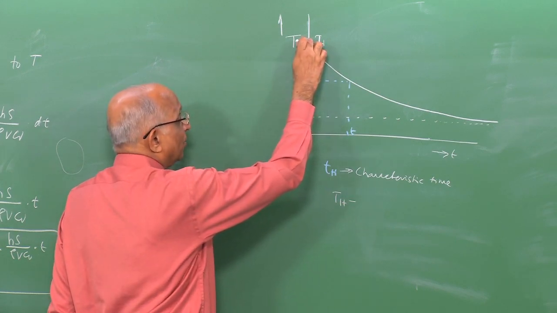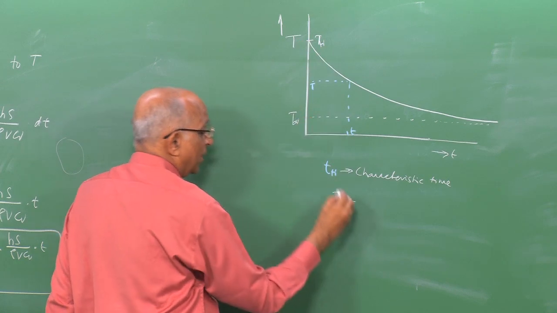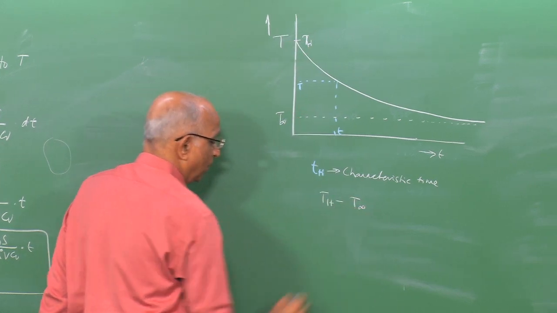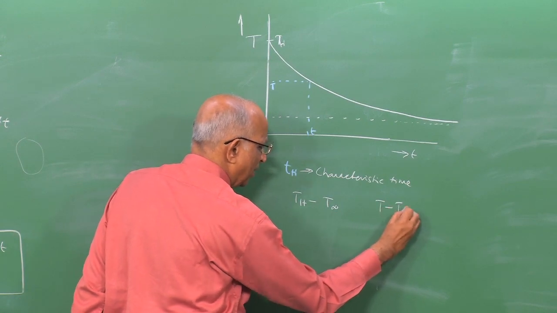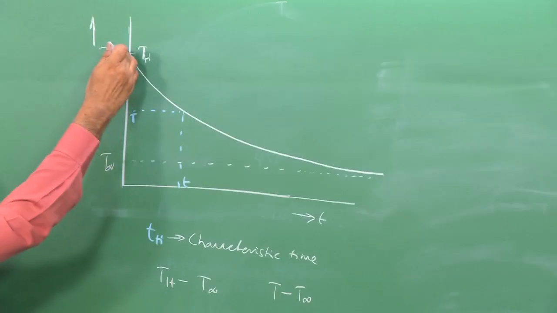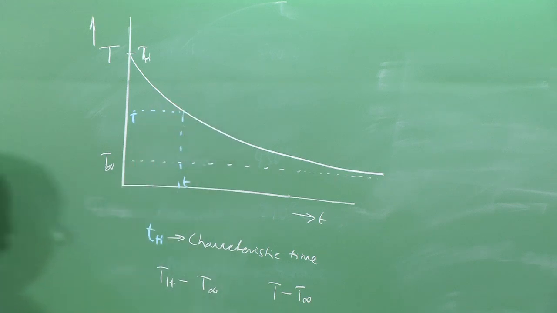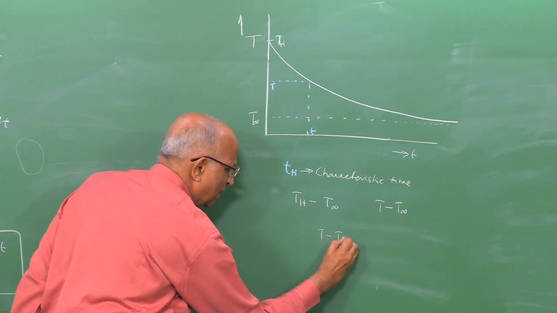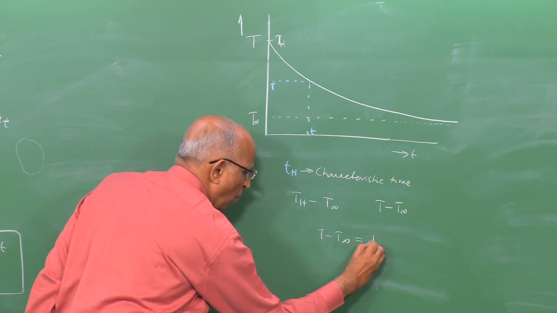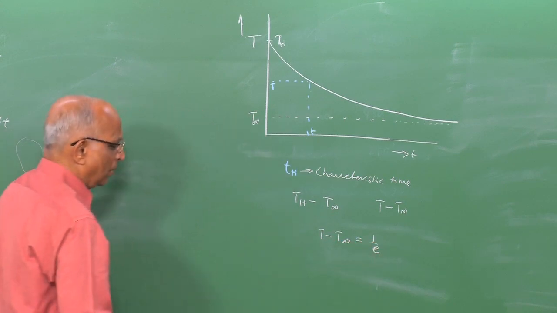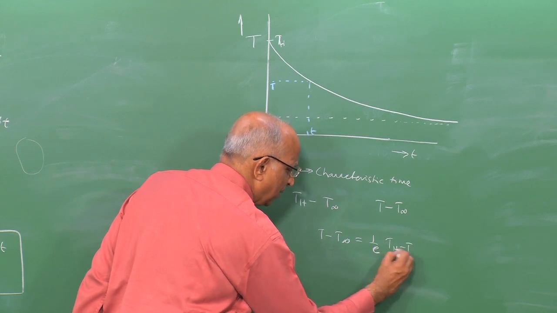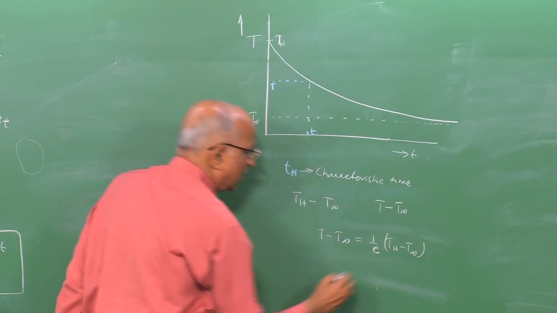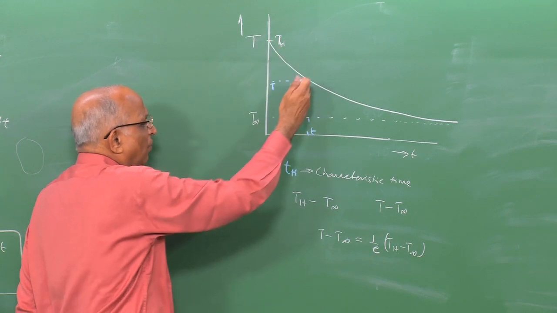the initial value of the heat in the body compared to the ambient is Th minus T ambient. At any time it is equal to T minus T ambient, and we tell ourselves it is falling fast initially. Therefore, if I say T minus T ambient is equal to 1 over e, 1 over exponential of, let us say, Th minus T ambient, that means, since it is exponential, what is happening?